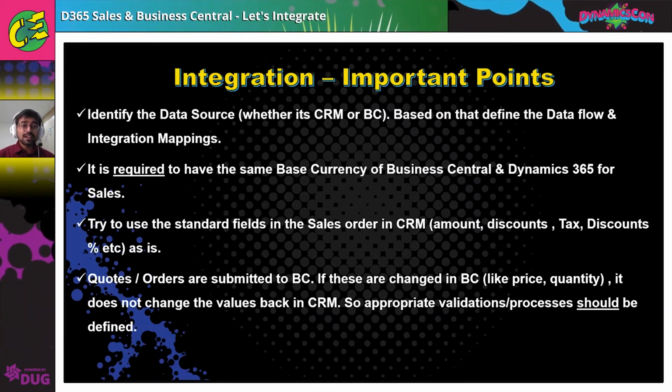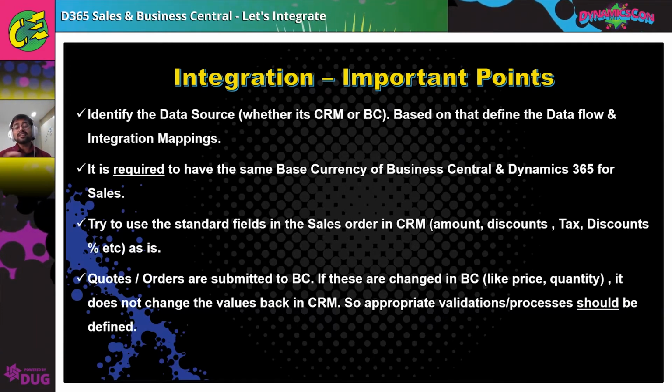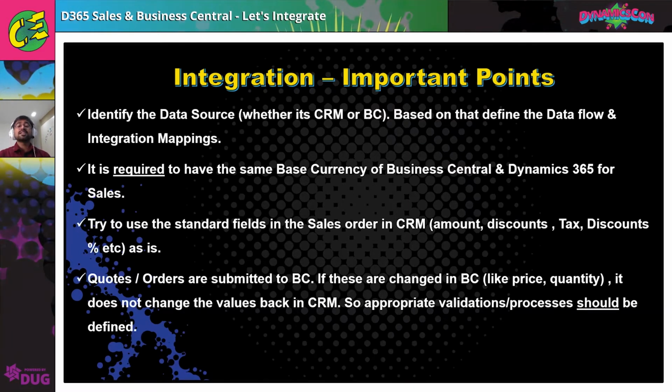Our recommendation is that we should use the standard amount and discount calculation that is there inside CRM, so that the standard integration is not tweaked. Suppose you are doing some random calculation or customization in the pricing inside sales order in CRM, please ensure to update the integration mapping accordingly and extend the existing logic inside BC.